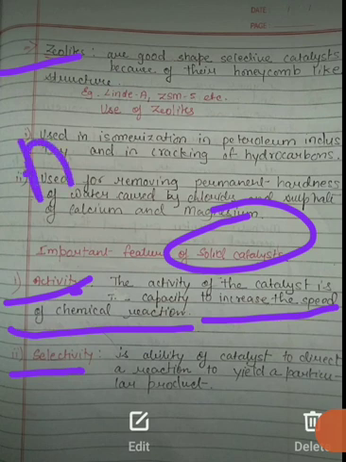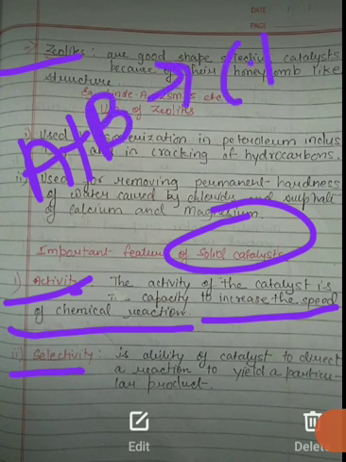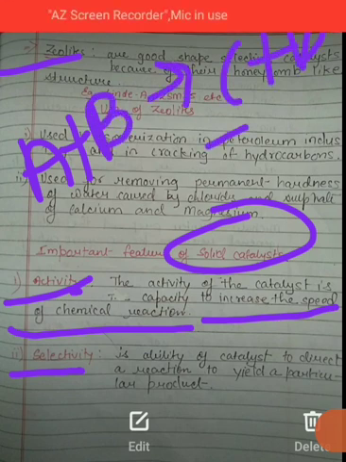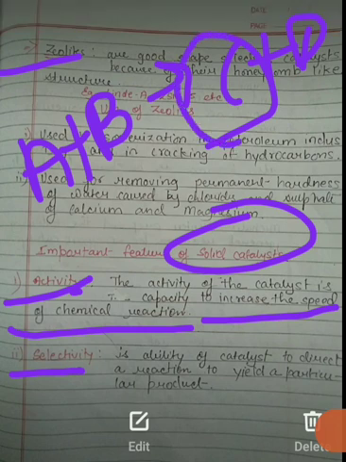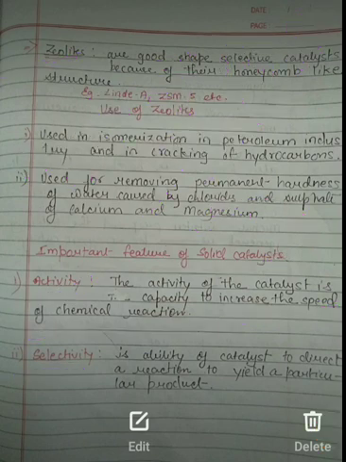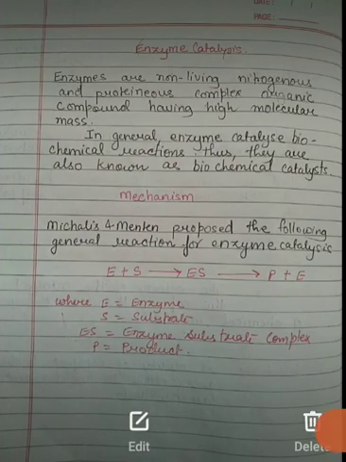Suppose we are reacting A plus B and it will form C plus D, and we have to obtain C in larger quantity. So here we will use the selectivity criteria, that is, that type of catalyst which directs the reaction to yield a particular product, and here our particular product is C. Okay, so now we will discuss our topic today, that is enzyme catalysis.